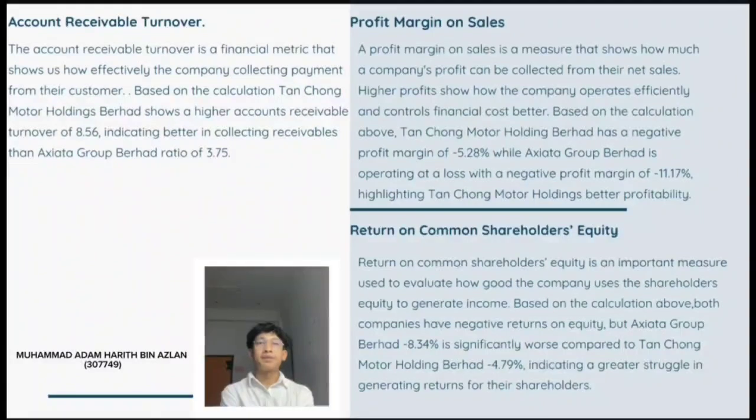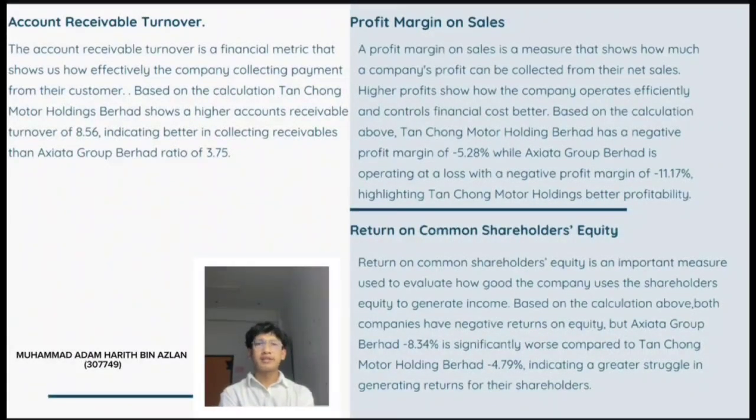After that is profit margin on sales. Profit margin on sales is a measure that shows how much company profit can be collected from their net sales. Based on the calculation, Tanjong Motor Holding Berhad has a negative profit margin of negative 5.28%, while Axiata Group Berhad is operating at a loss with a negative profit margin of negative 11.17%, highlighting Tanjong Motor Holding is better in profitability.